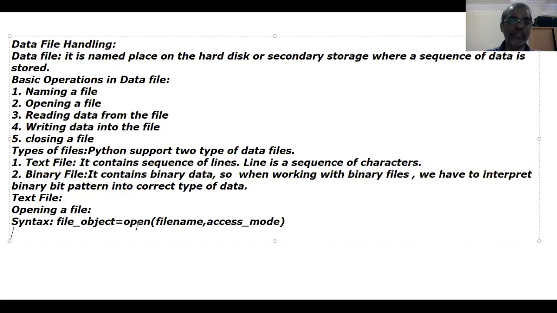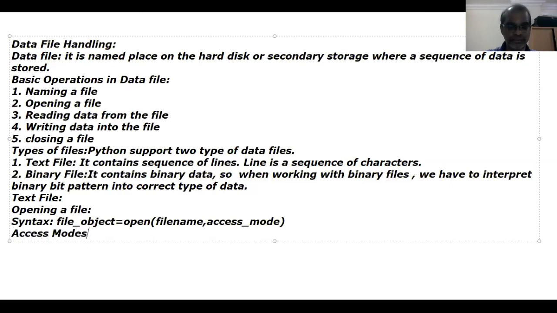Here this open function returns one file object. That file object is stored into the variable called file_object. It takes two arguments. One is the file name, you know very well, file name along with the path, comma, access mode. What do you mean by access mode? This access mode refers to whether you want to open the file in read mode, write mode, or append mode. Now we will see what the file access modes are.